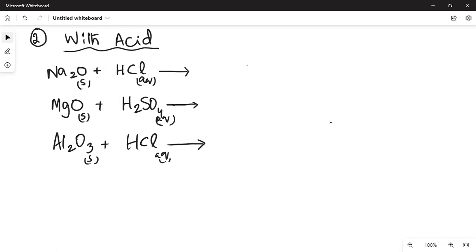All right, so could someone tell me what would be the products in the first reaction? NaCl plus H2O, salt and water. NaCl is a highly soluble salt, so we write aqueous with it, water liquid. Then to balance, for Na2O we'll put 2 with NaCl, and to balance that we'll put 2 with HCl.